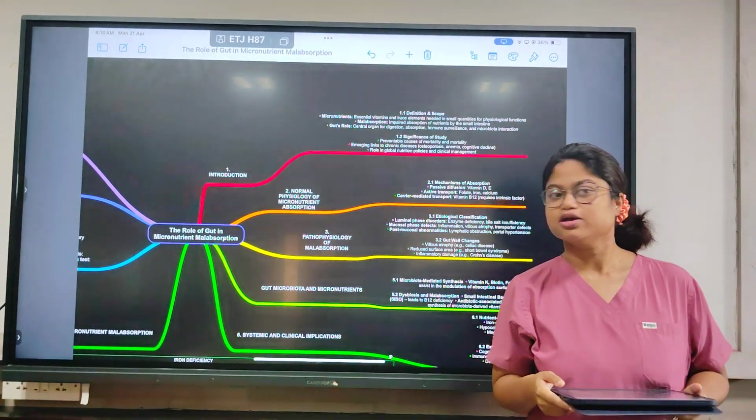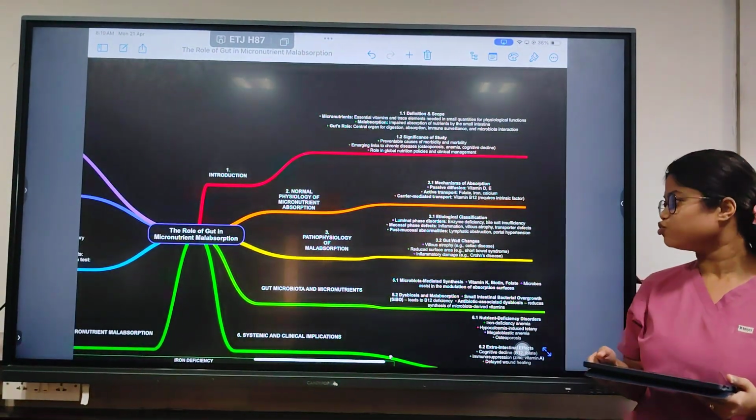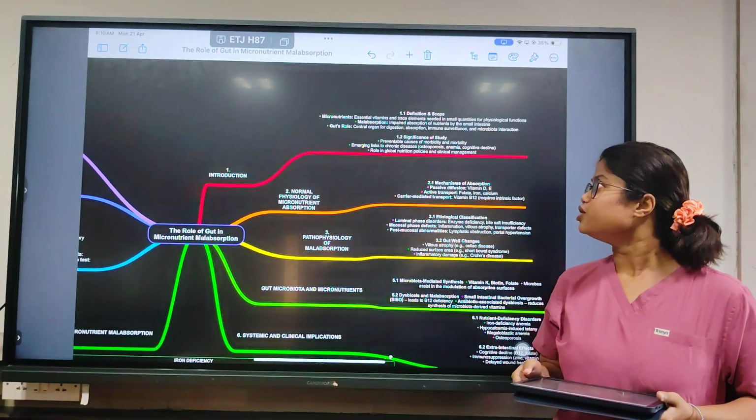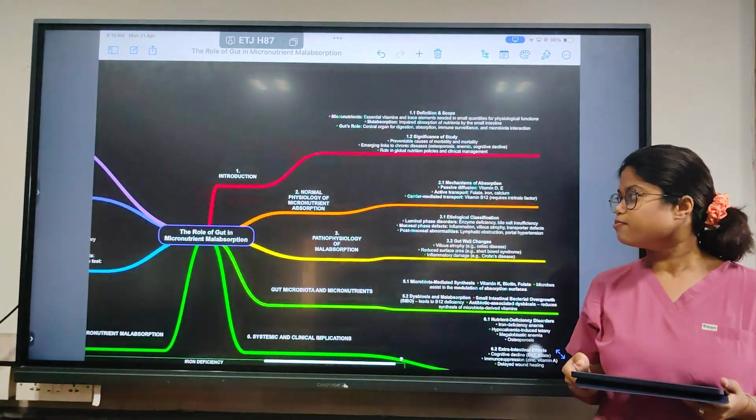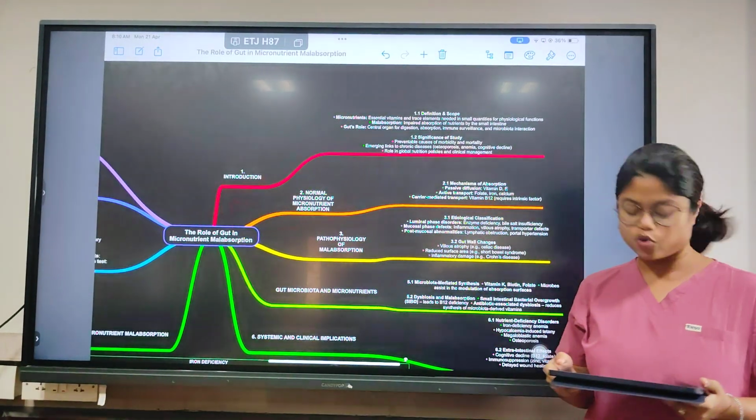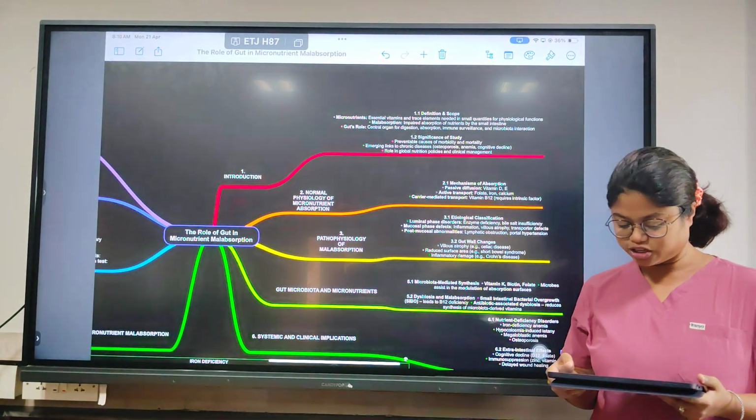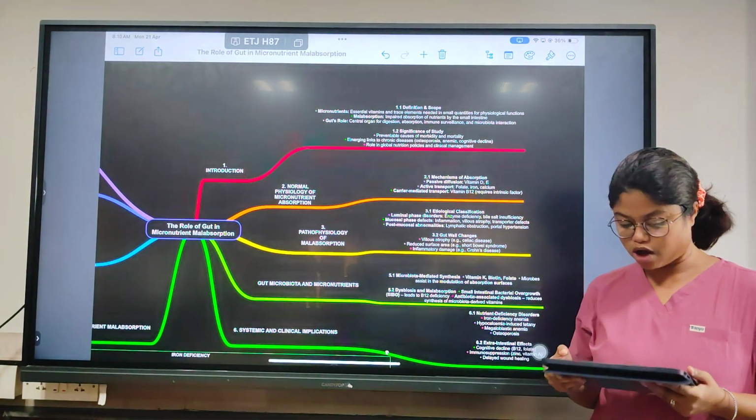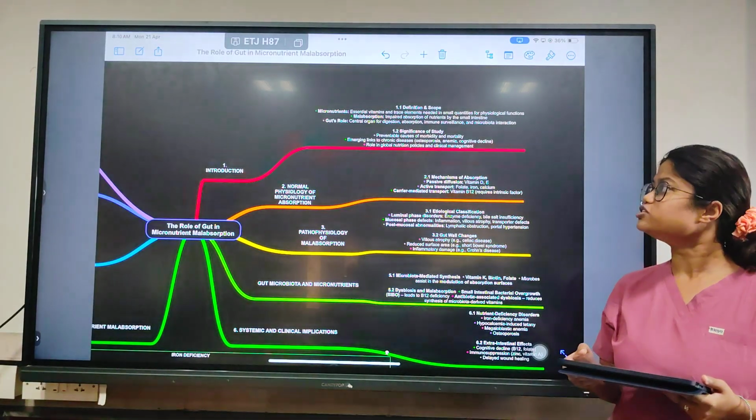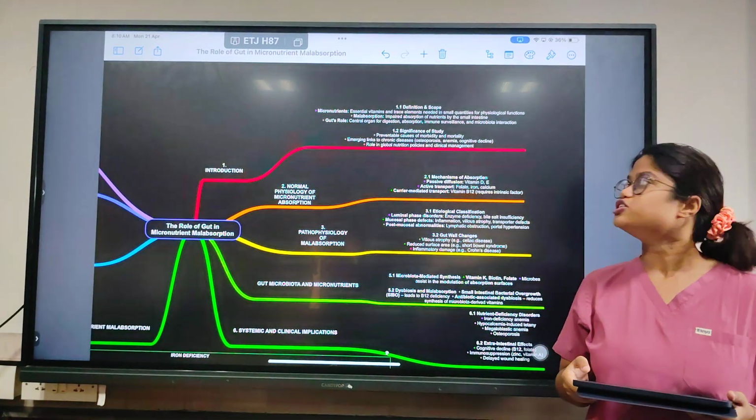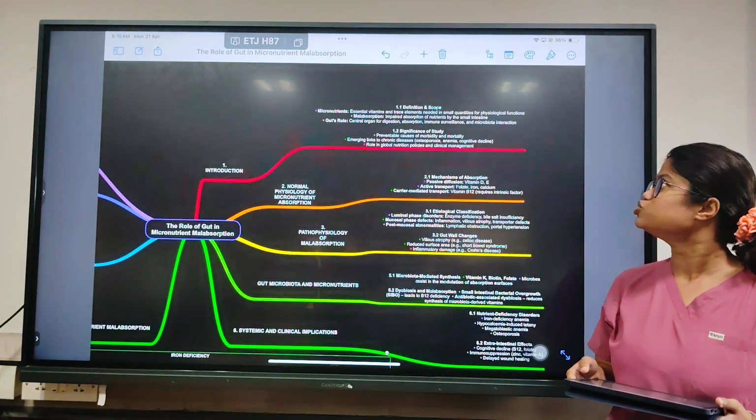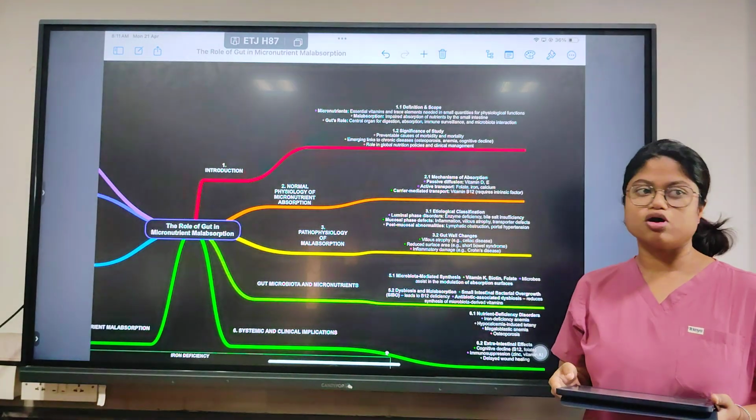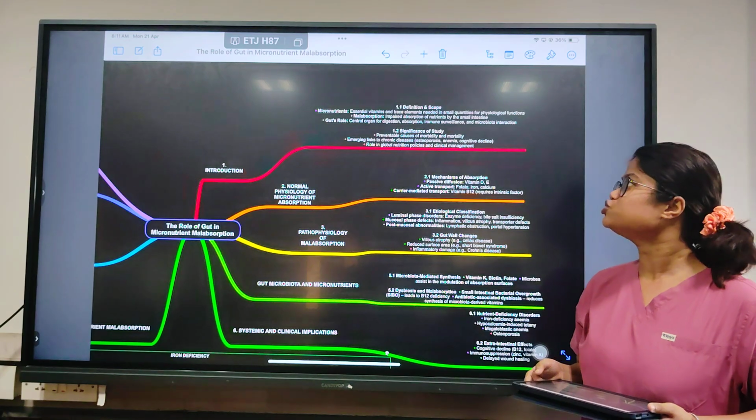Everyone. Today my topic is the role of gut in micronutrient malabsorption, in which we will see how the macronutrients and the micronutrients are absorbed in our body digestive system and how it plays a role in the digestion and the absorption phase. So coming to the basic definitions, micronutrients are essential vitamins and trace elements, usually in small quantities in the physiological limit, for continuing the physiological functions of the body.